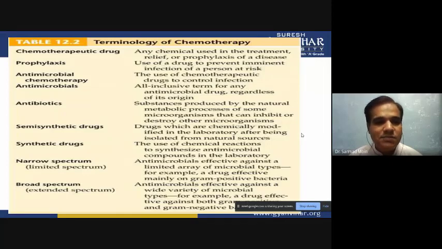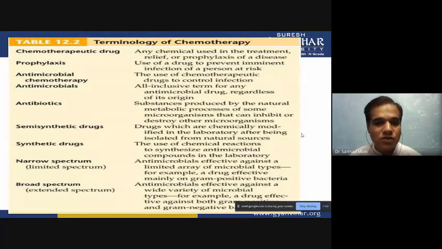Next is semi-synthetic drugs. When we modify these antibiotic metabolites and change their structure, we produce a new type of modified antibiotic which has more effectiveness compared to natural antibiotics. These altered antibiotics we call semi-synthetic drugs, because they are not completely synthesized in the laboratory.